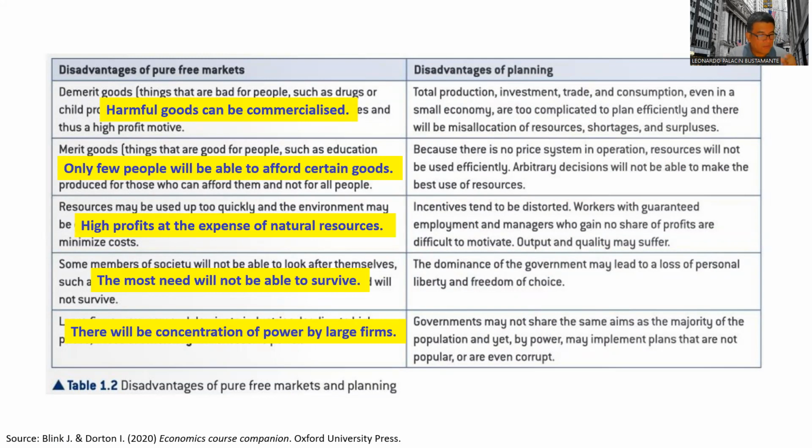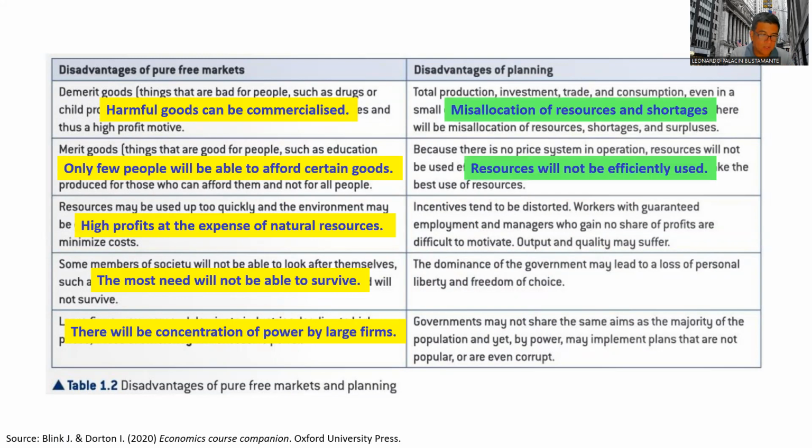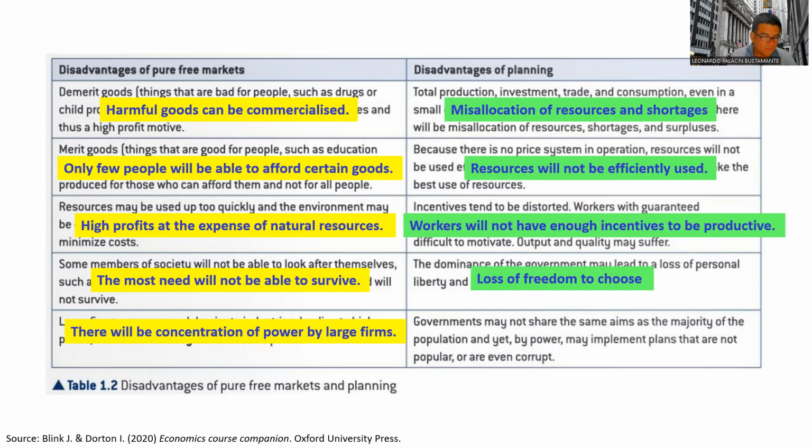On the other hand, we have disadvantages of planned economies: misallocation of resources and shortages that result in inefficiency. Okay, resources will not be efficiently used. Workers will not have enough incentives to be productive. There is loss of freedom to choose, and the government becomes corrupt. So these are the disadvantages of planning.